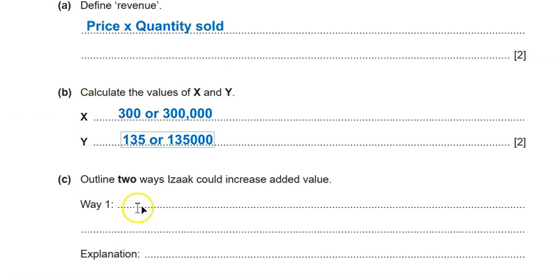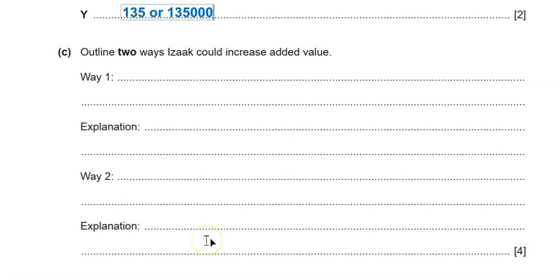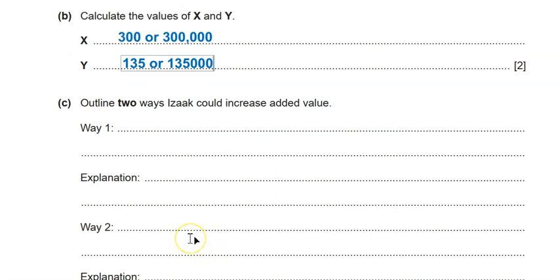Sometimes they don't put options here. They just give you a few lines and you have to write. So remember, the weight is 4 marks. And when I say 4 marks, you know, knowledge and application, right? So here, an easy question. Outline 2 ways Isaac could increase added value.